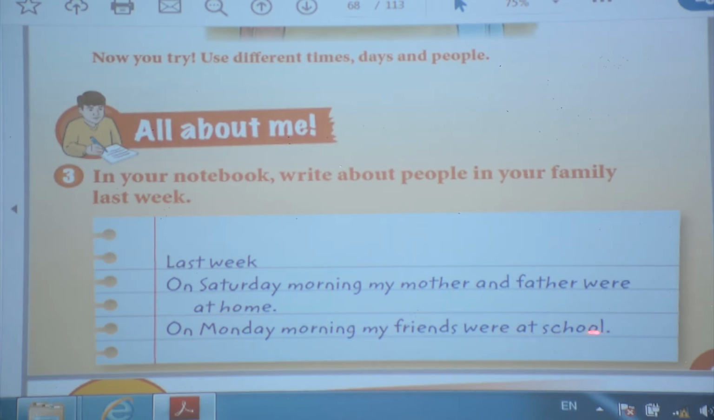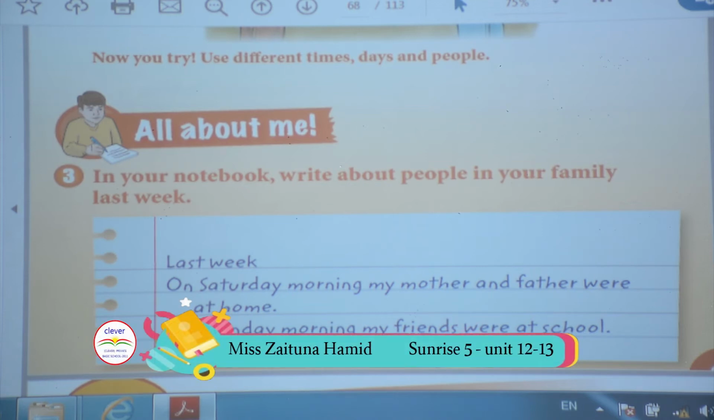And Monday, again, Monday is a day of the week, and you should put on. On Monday morning, my friends were at school, and again, my friends. Why did we use were here? Because friends are plural, okay? Friends, you have s, plural. You should use were. And why do we use were, not was? Because we have last week, it's about past. You can write another paragraph about your family, but last week, okay?